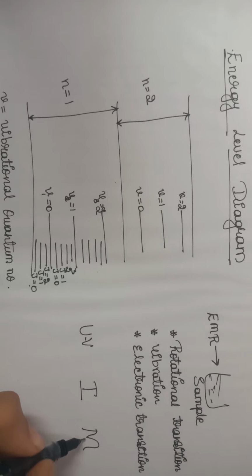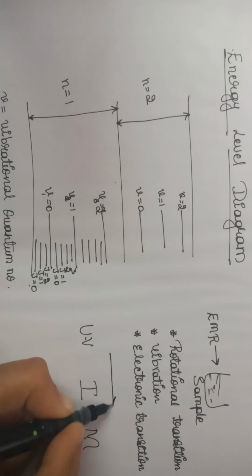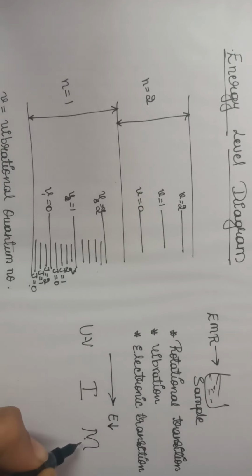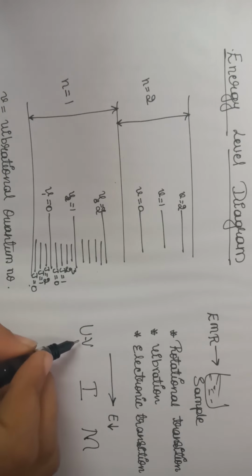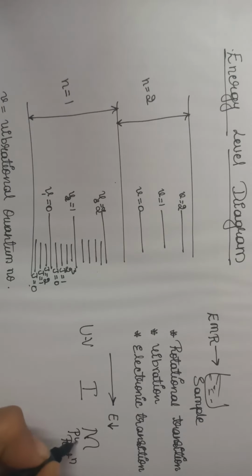When you go from ultraviolet to microwave, energy decreases. Microwave region has lesser energy when compared to infrared. Infrared has lesser energy when compared to UV visible regions. So when you pass microwave, only rotation takes place. Hence we call it pure rotational spectroscopy.